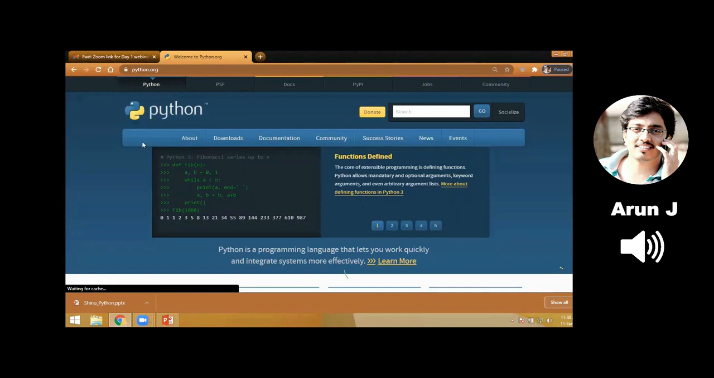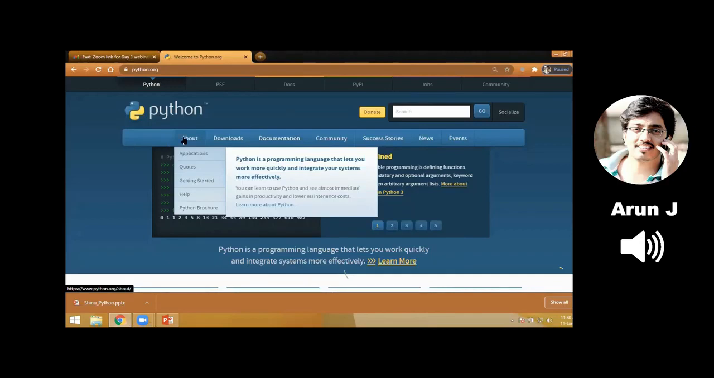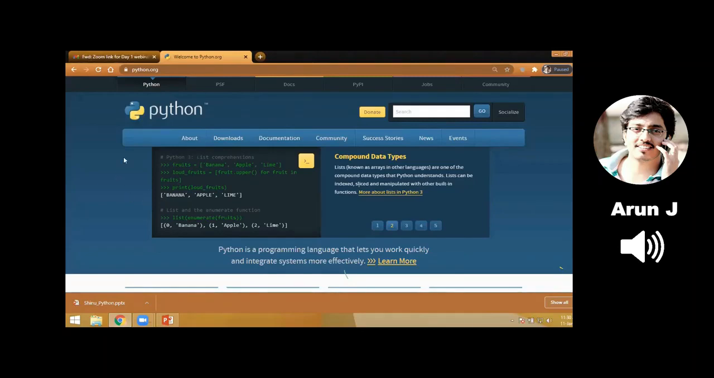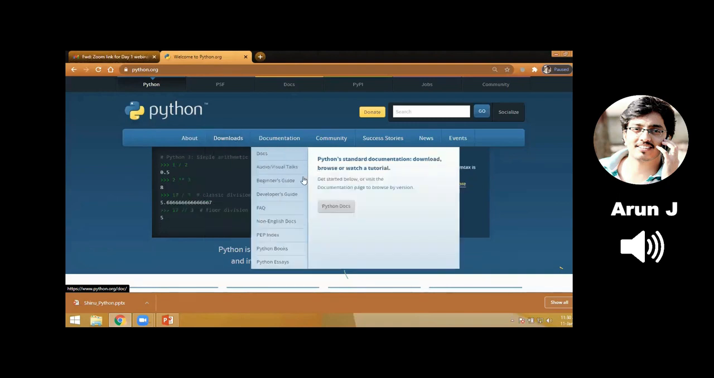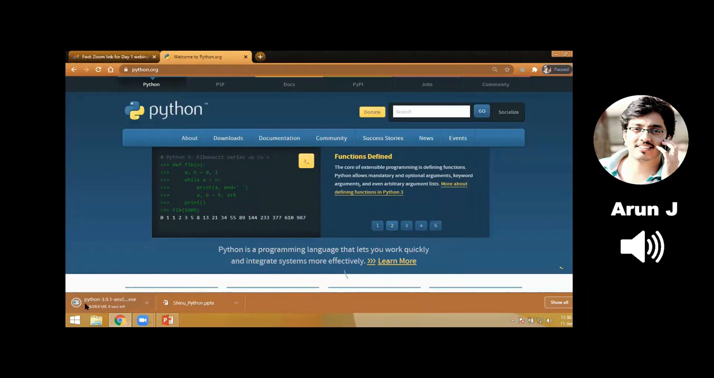Here is the home page of Python. We have multiple tabs about downloads, documentation, community and more. We are concentrating on downloads, so I'm clicking the Downloads tab. I have to go for the latest version, Python 3.9.1, so I'm clicking this button. Your download will begin. Within a minute, the download is completed, and the Python 3.9.1 exe file has been downloaded.